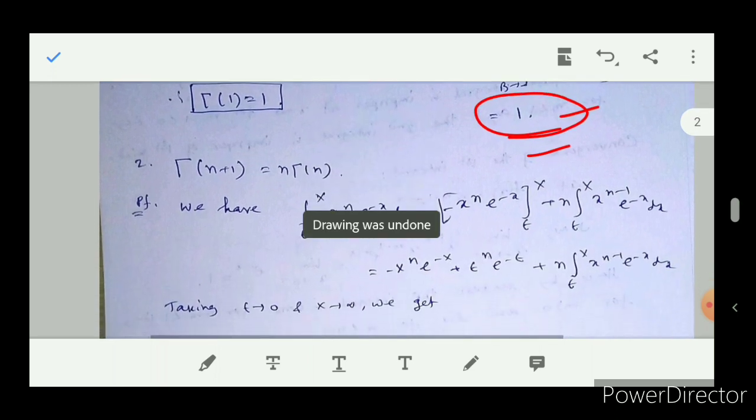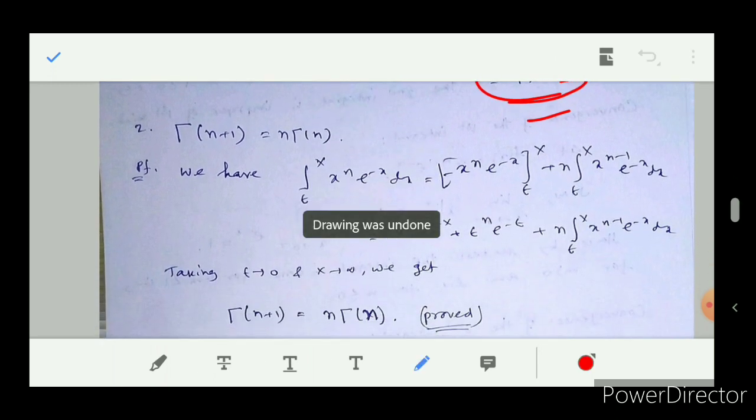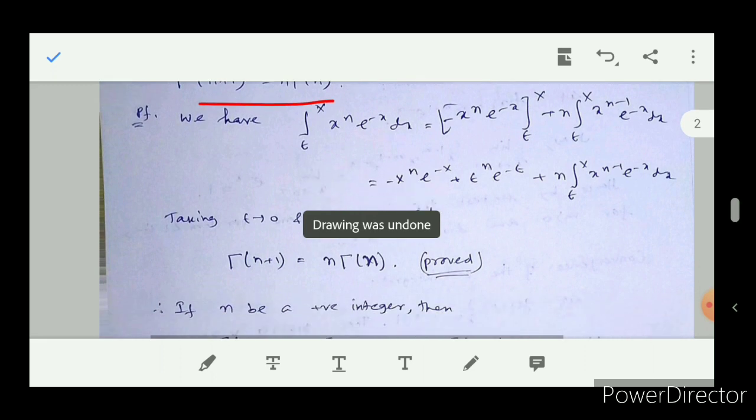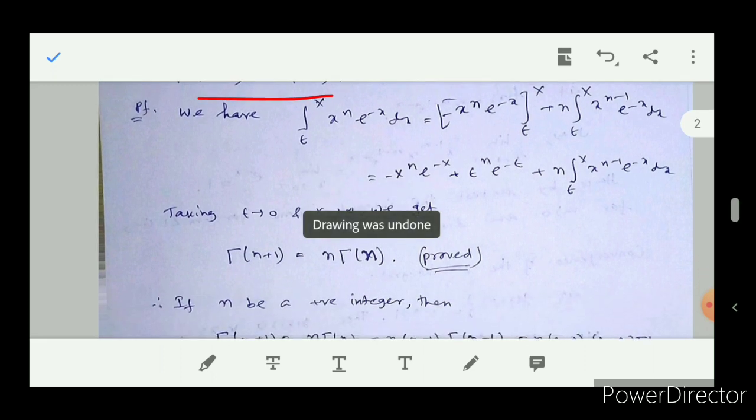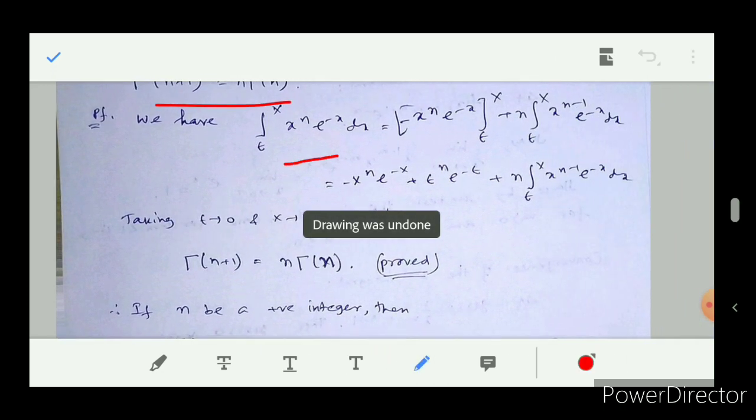Next I am coming to the result gamma n plus 1 equal to n gamma n. It is a very important result in the sense that with this result we can find many of the values of gamma functions. Okay. Now to prove this, I will use this integral, epsilon to capital X, x to the power n e to the power minus x dx. If we consider epsilon tends to 0 plus and x tends to infinity, then it will become gamma n plus 1, because the power of x is n, that is, we can write this n plus 1 minus 1.